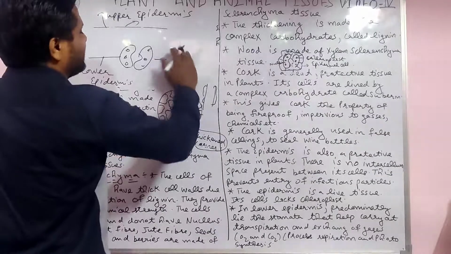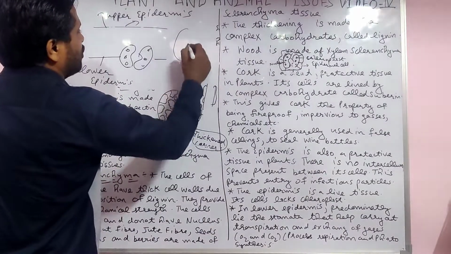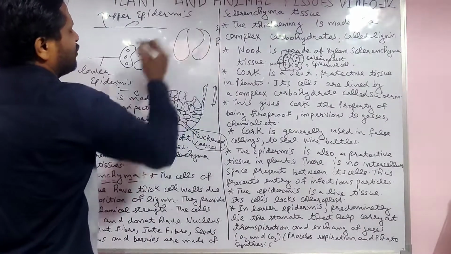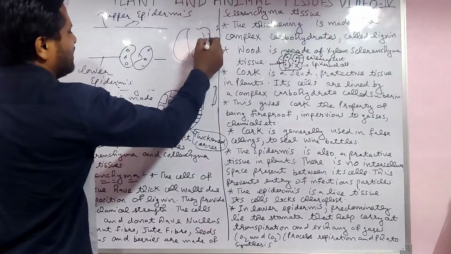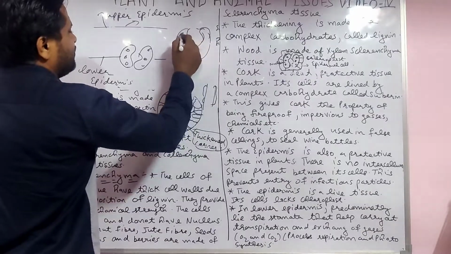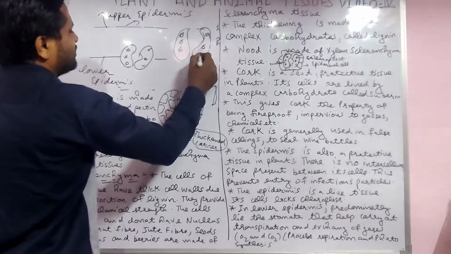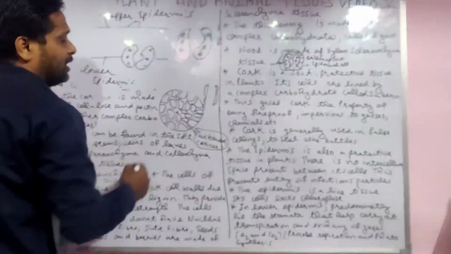Actually their structure is like that only. If you want to draw the full structure of the stomata, draw one for closed stomata and one for open stomata. A pair of bean structures is there. Here is the chloroplast, which contains the chlorophyll.